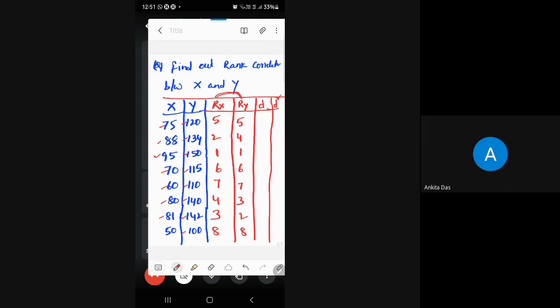You can do either Rx minus Ry or Ry minus Rx. So 5 minus 5, 0. 2 minus 4, minus 2. 1 minus 1, 0. 6 minus 6, 0. 7 minus 7, 0. 4 minus 3, 1. 3 minus 2, 1. 8 minus 8, 0. But according to the formula, we want d square. The deviation square: 0, minus 2 square is 4, 0, 0, 0, 1, 1, 0.